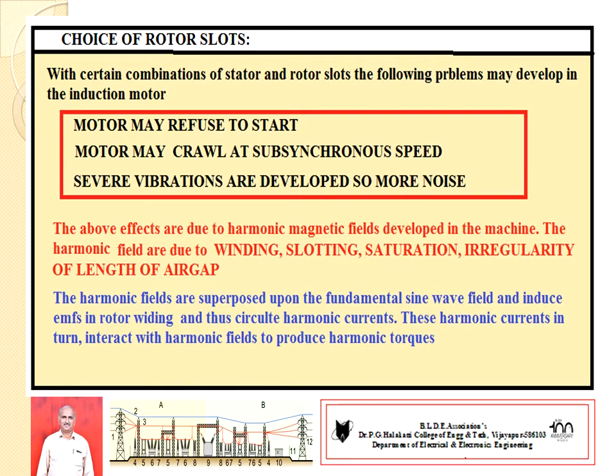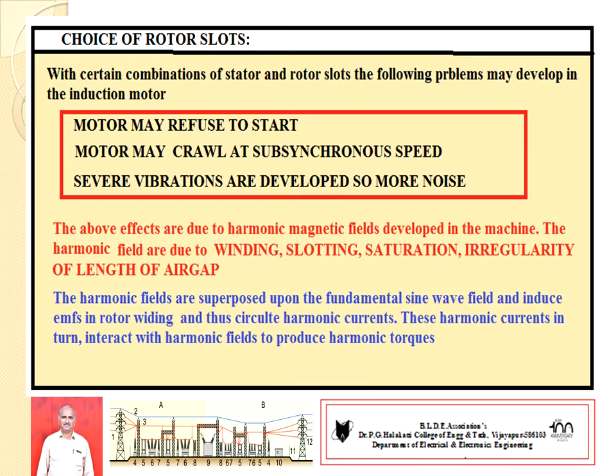All of these effects are due to the development of harmonic magnetic fields. This harmonic magnetic field is developed due to winding, slotting, saturation and irregularity of the length of the air gap. These are all responsible for developing the harmonic fields.